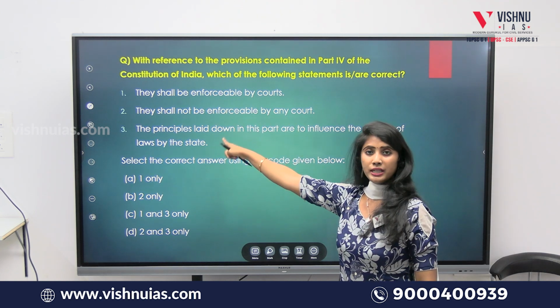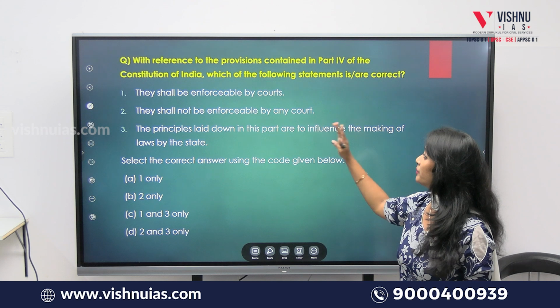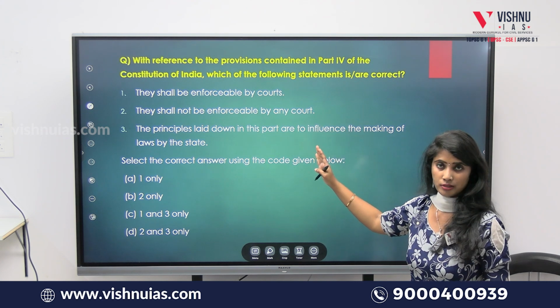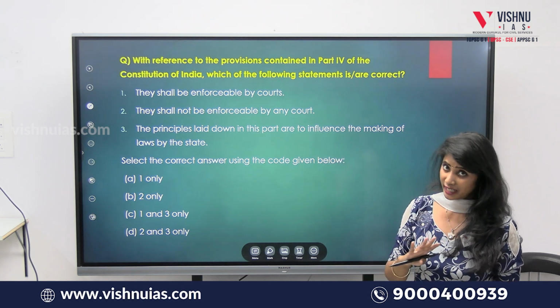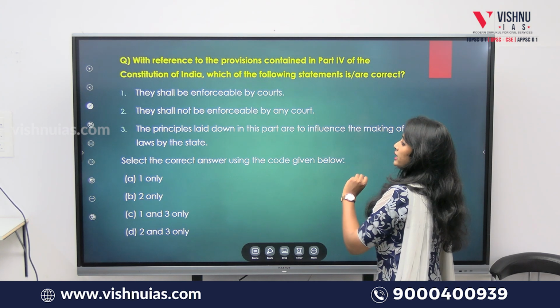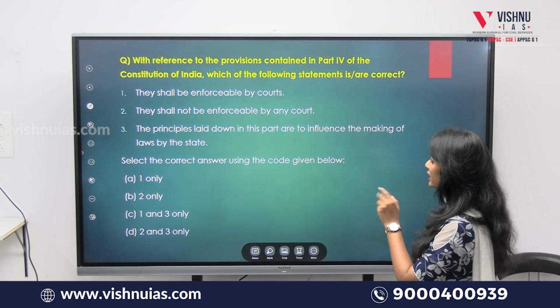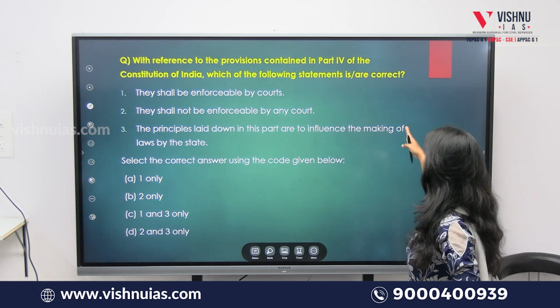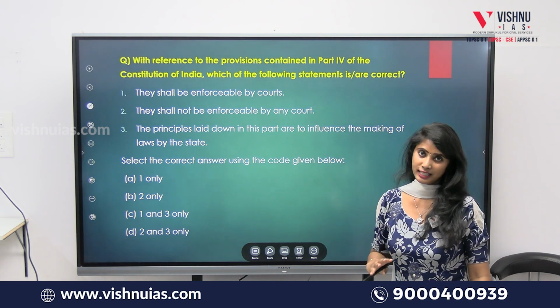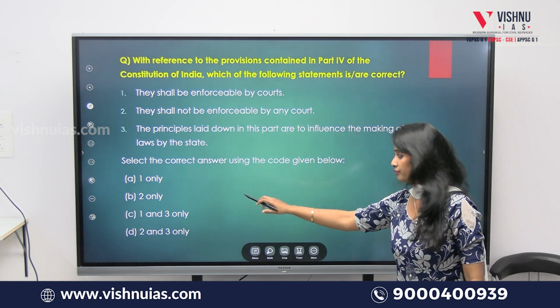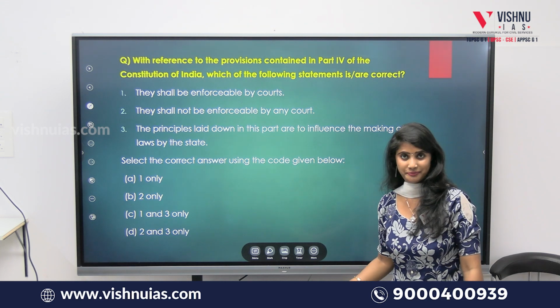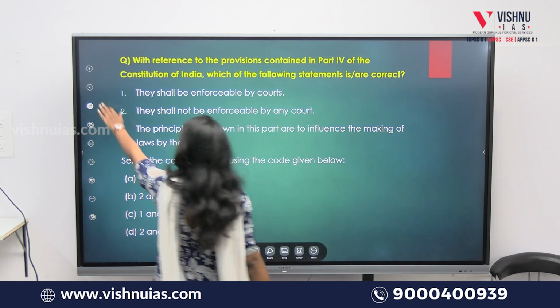What is the first statement? Directive principles of the state policy shall be enforceable by courts. Second, they shall not be enforceable by any court. And the third statement is, the principles laid down in this part are to influence the making of laws by the state. From the above 3 statements, which are correct? Either 1, 2, 1 and 3, or 2 and 3. Okay, now let's see the solution.